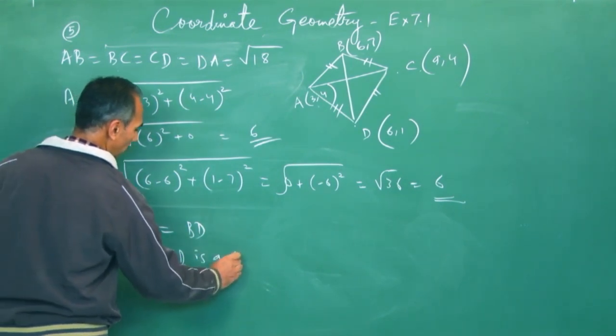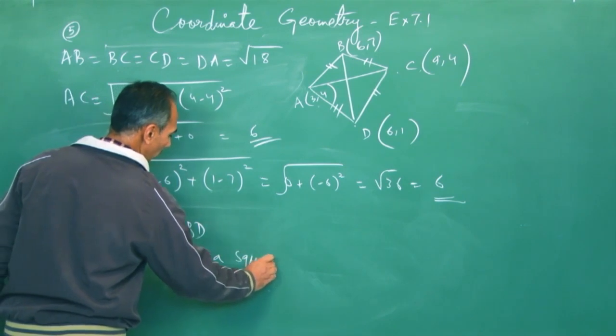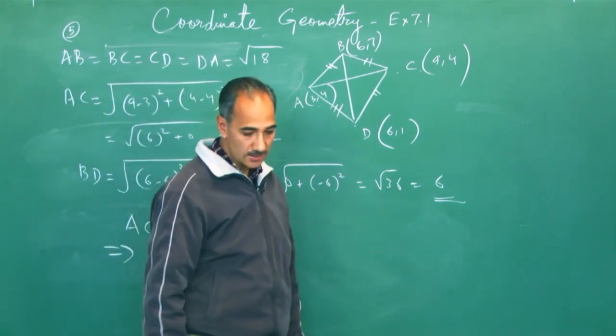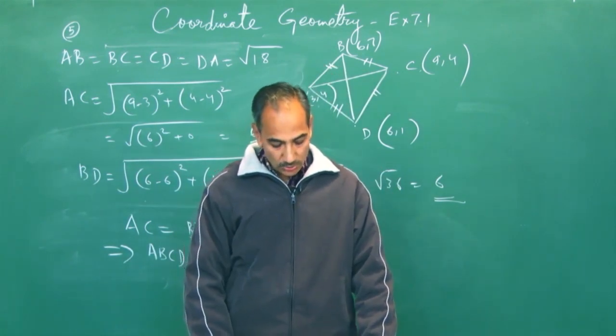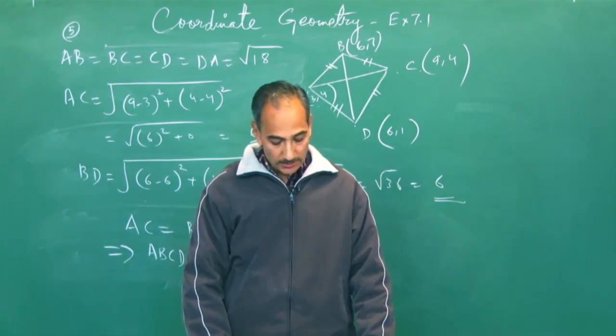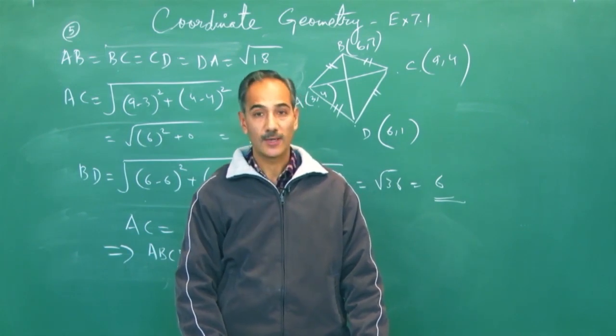So Champa is right. ABCD is a square because both the diagonals as well as all four sides are equal. So that helps us to find question 5.